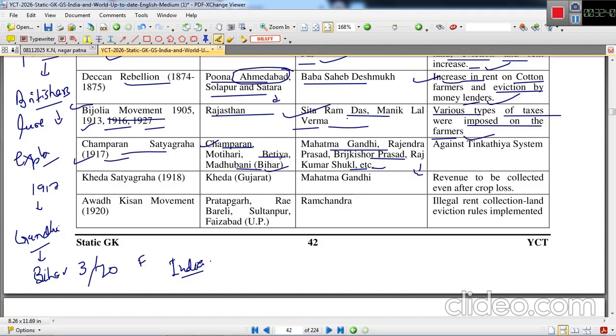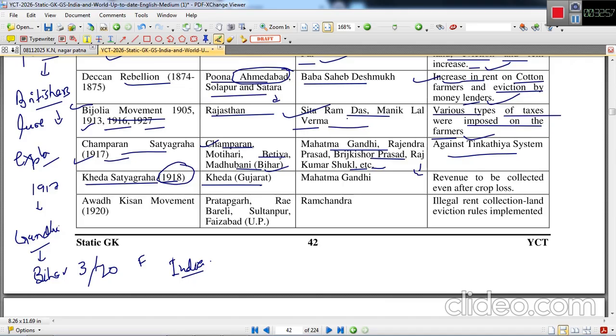He wanted to communicate this to Gandhiji. He was the person who invited Gandhiji to come to Champaran and solve this problem. This was against, of course, Teen Kathia system. Kheda Satyagraha of 1918 started in Kheda.